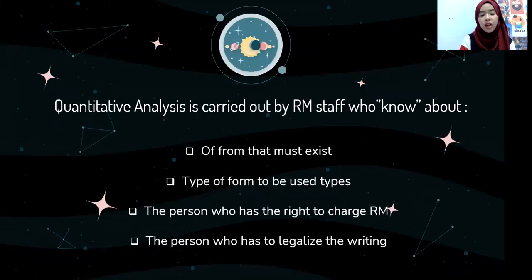Quantitative analysis is carried out by medical record staff who know about the must-exist type of form to use, the person who has the right to chart medical records, and the person who has to legalize the writing.